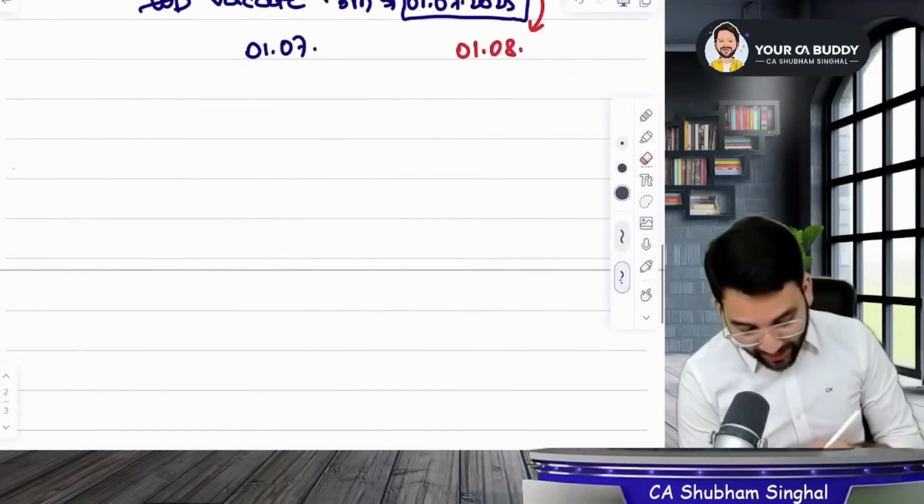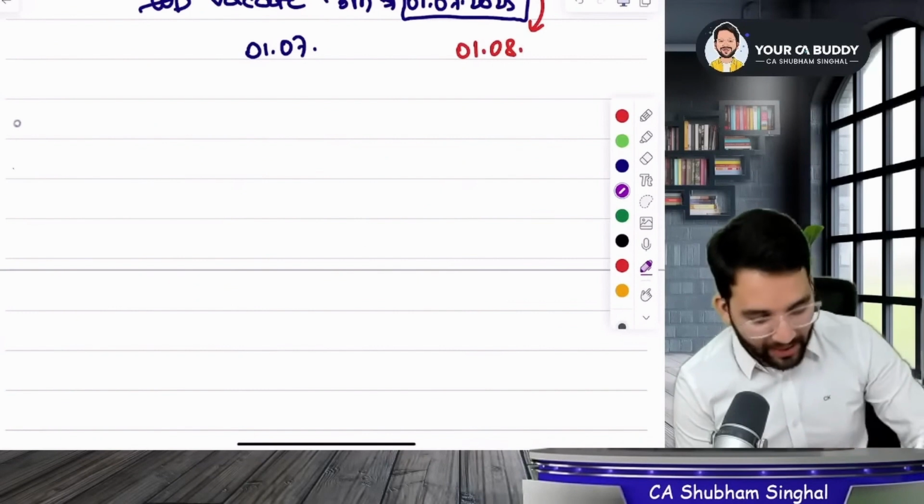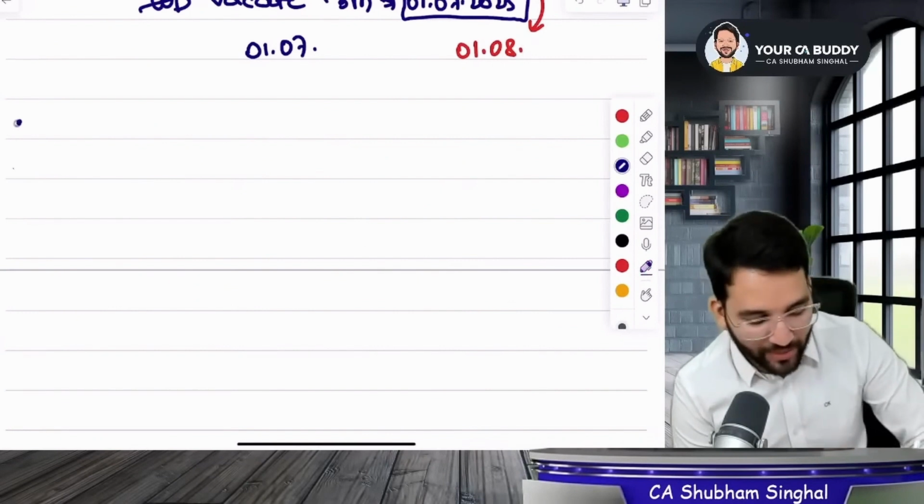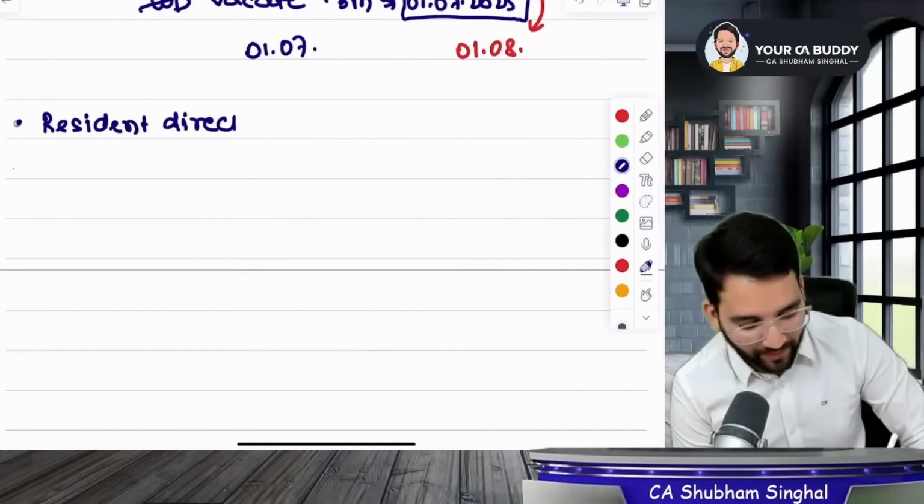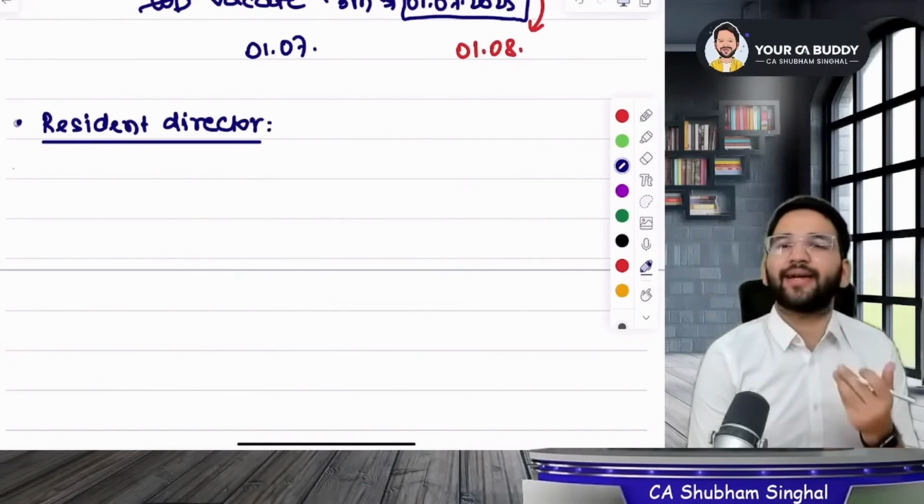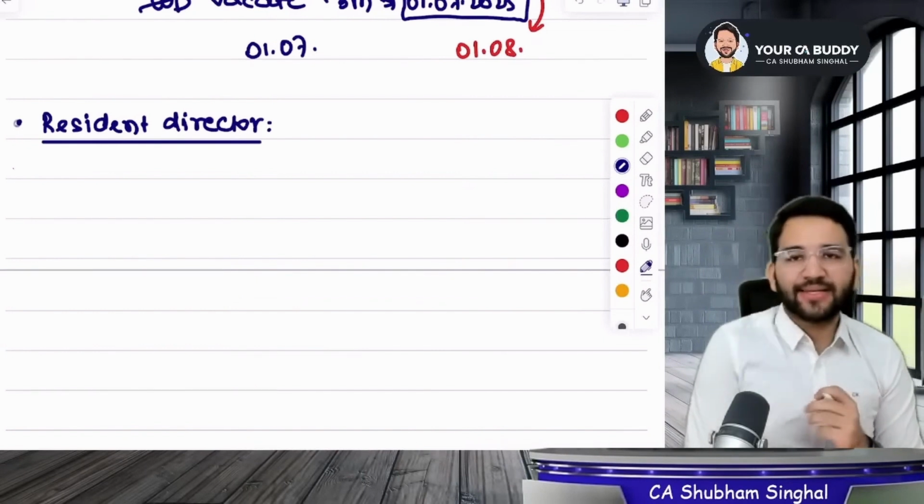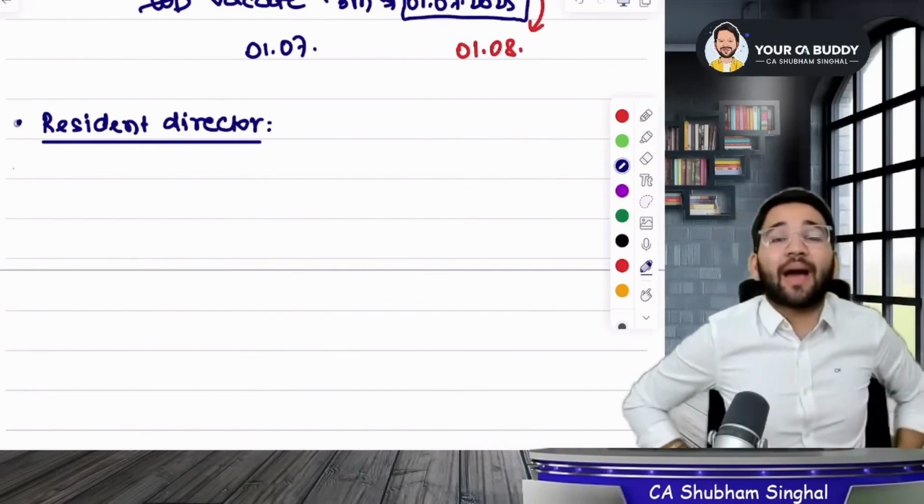So students, the next type of director that comes is resident director. Write it down in your notes. Write about the next provision, which is the resident director. Resident director. Can you tell me what comes under the resident director? What does resident director envisage? What does it include?